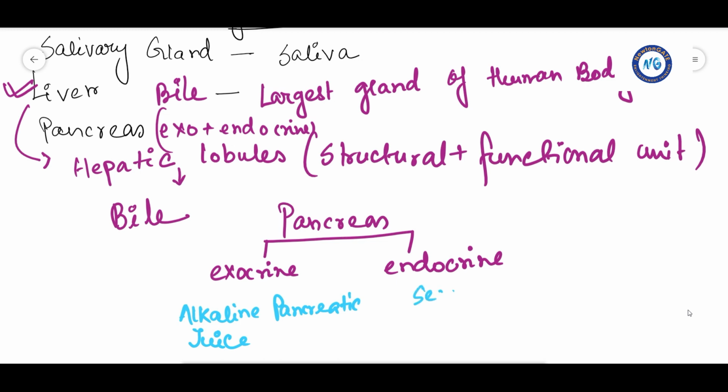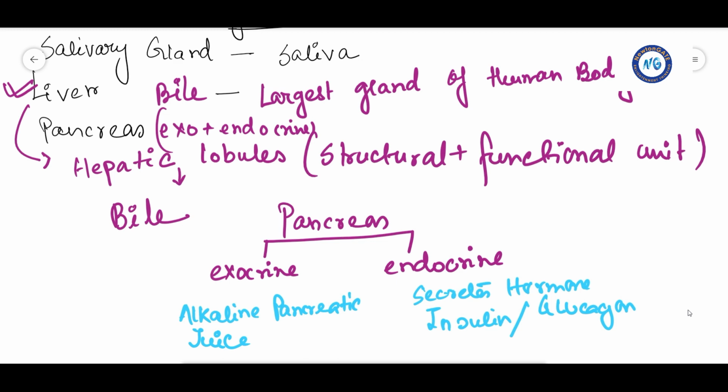And the endocrine portion secretes hormones such as insulin, then glucagon, etc. So two types of functions are exhibited by this pancreas, the exocrine, that is the alkaline pancreatic juice, and the endocrine, that is the hormones insulin and glucagon.